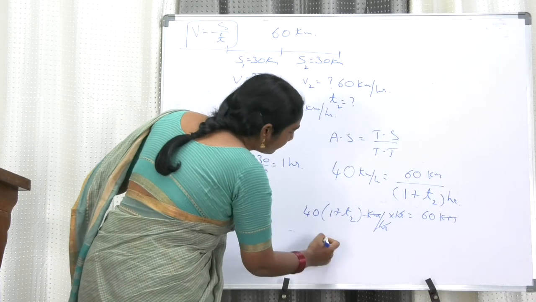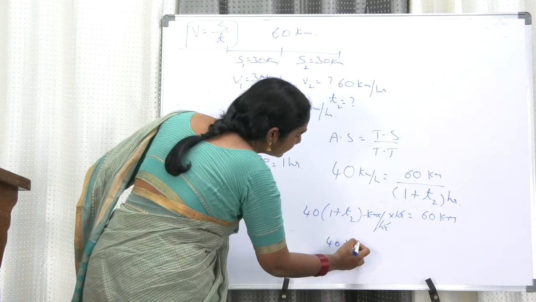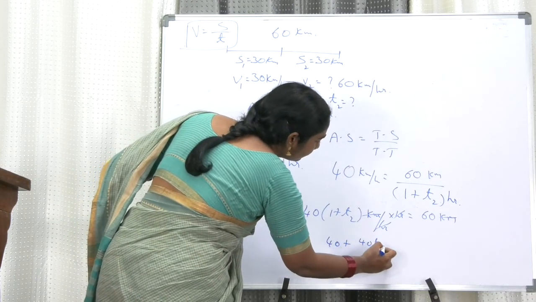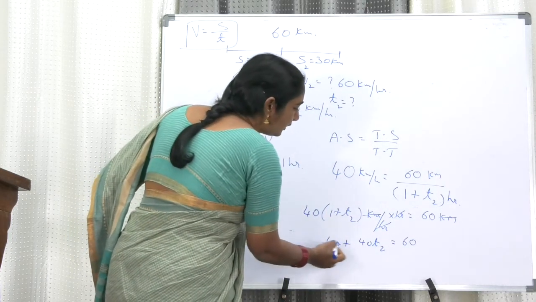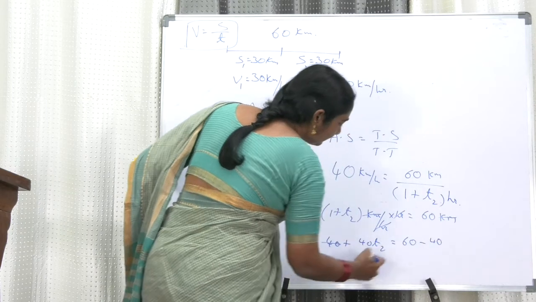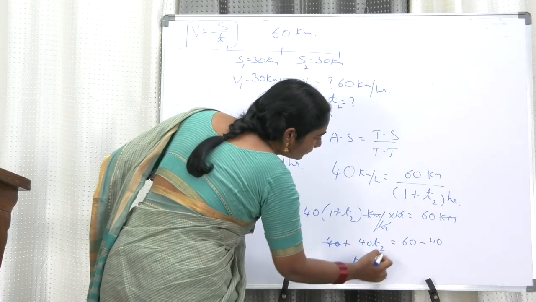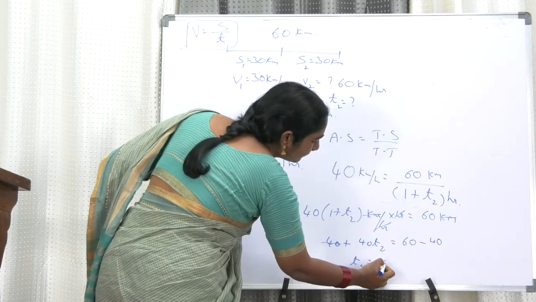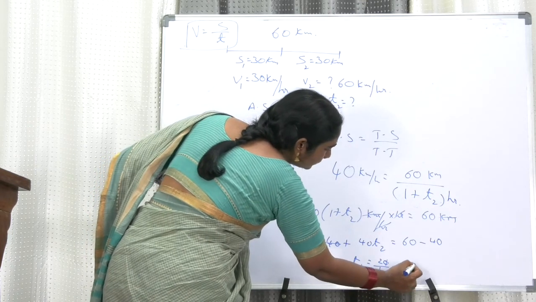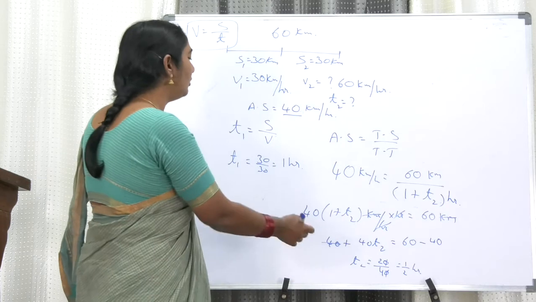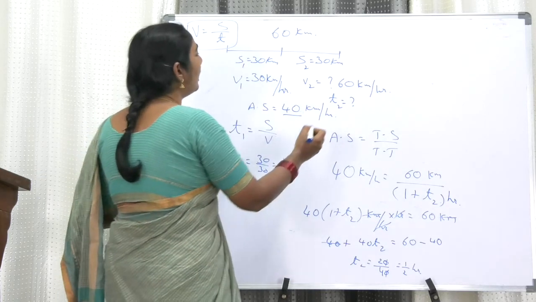Now 40 plus 40 T2 is equal to 60. So now this 40 goes to that side as minus 40. So T2 is equal to 20 by 40, that means 1 by 2 hours. Now you got the value of T2. T2 is equal to half an hour.